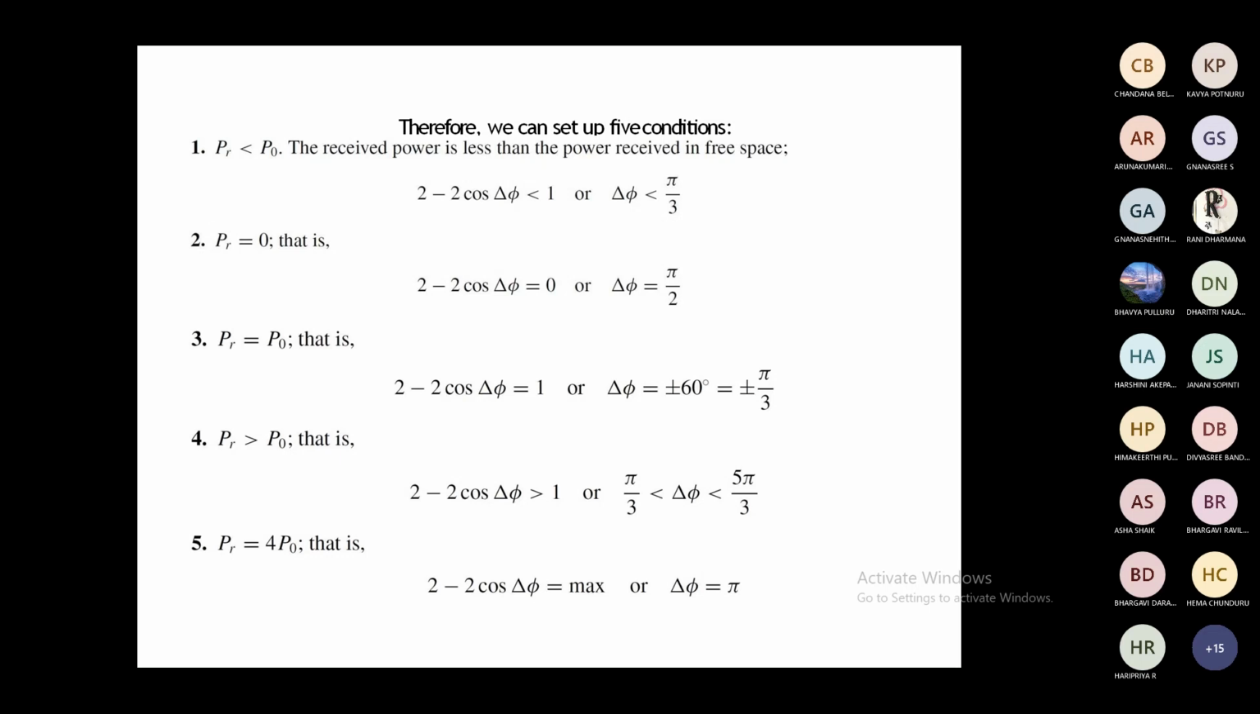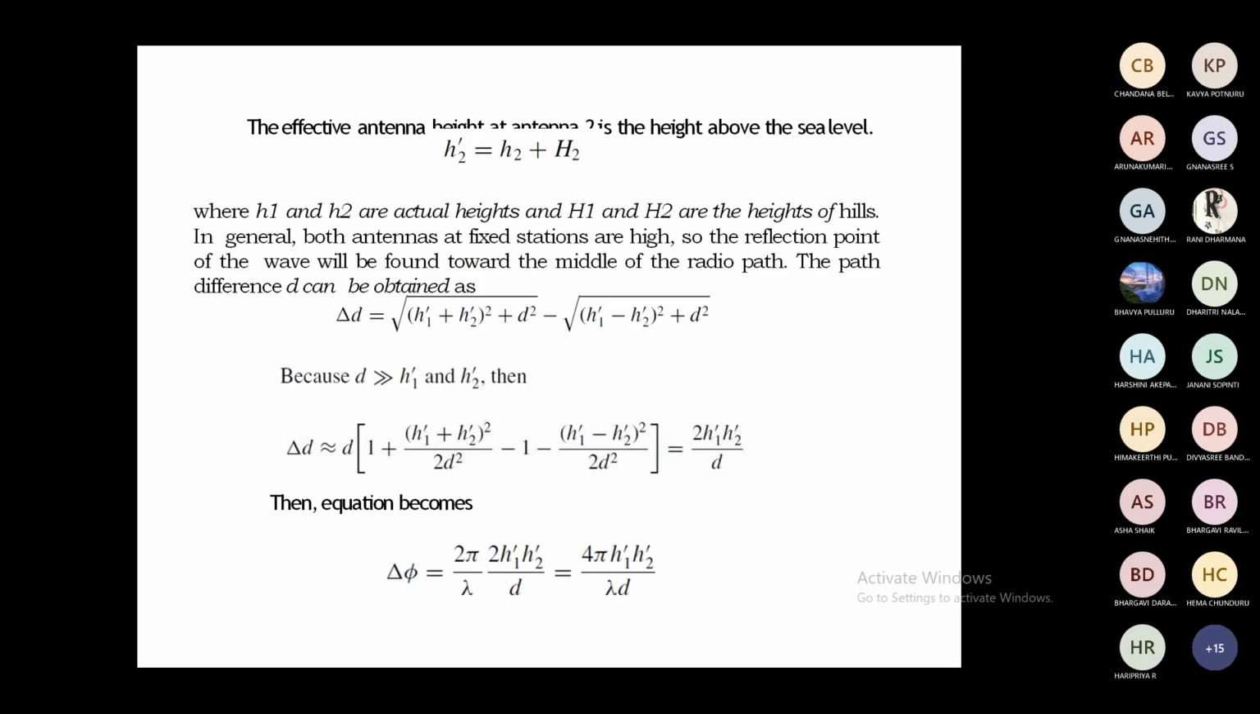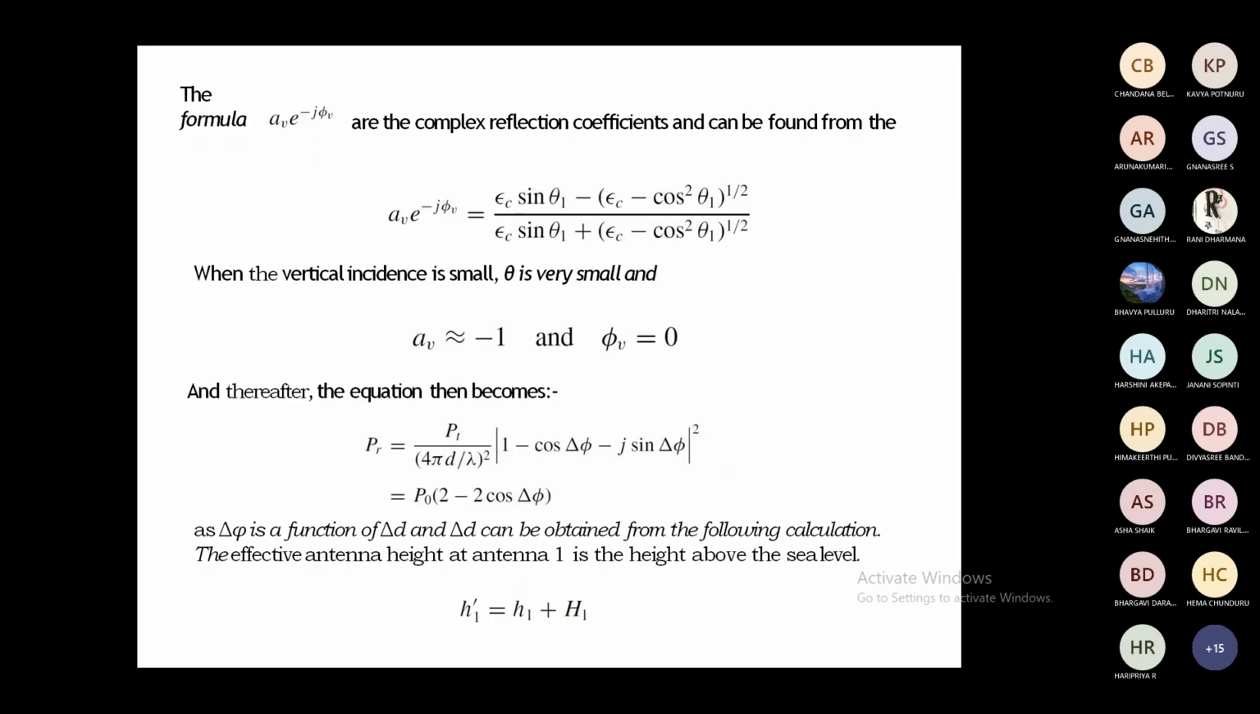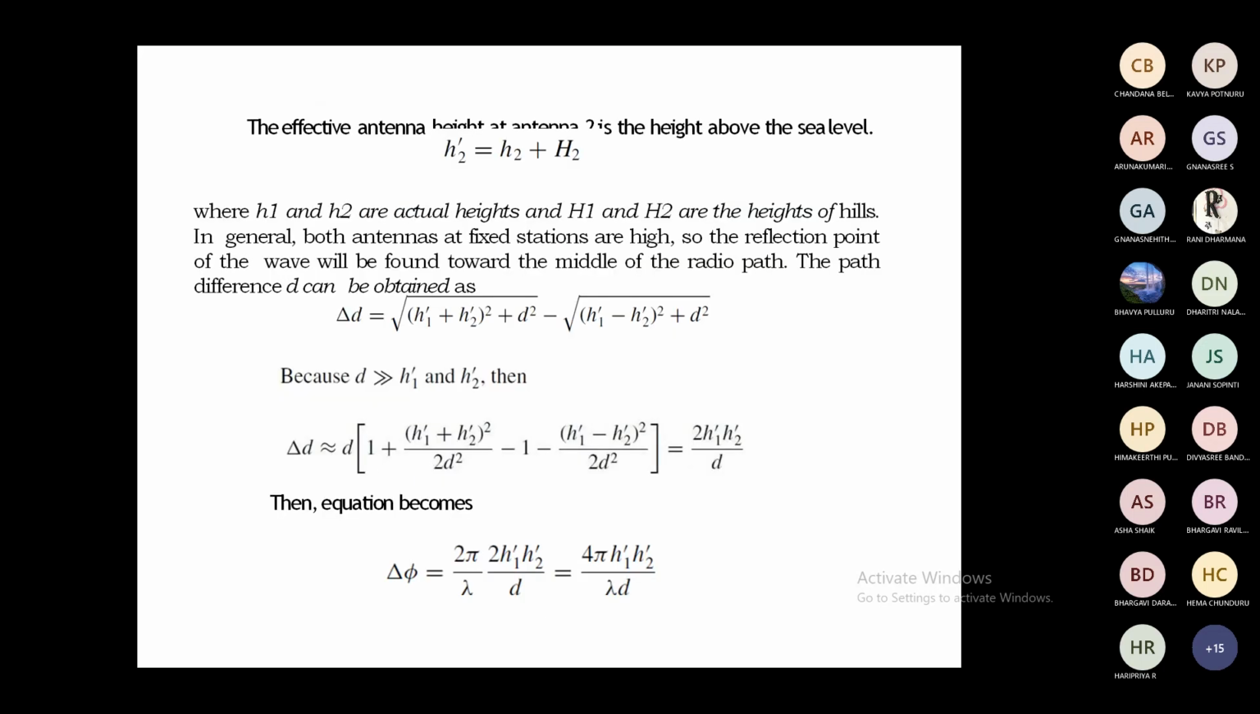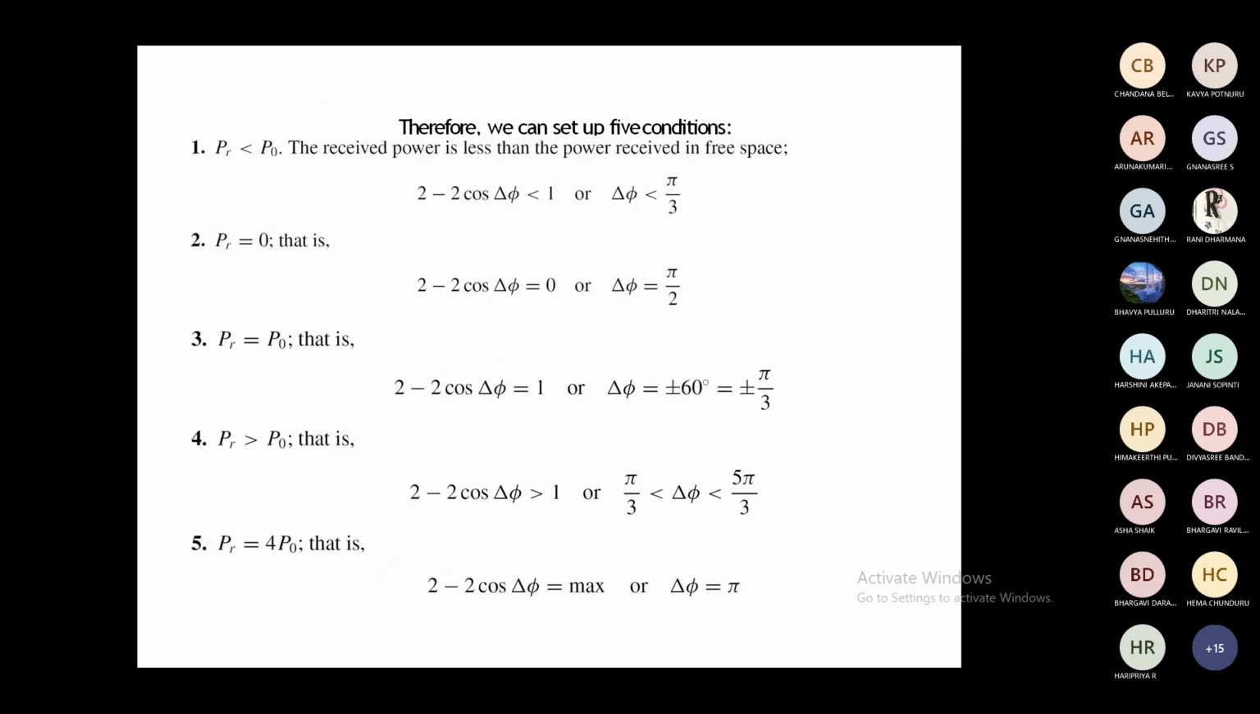At that time, 2 minus 2 cos del phi is less than 1. That is, we have to take this simple equation: PR is equal to P naught of 2 minus 2 cos del phi, from this equation. PR is less than P naught, that is, the received power is less than the power received in free space. That is 2 minus 2 cos del phi less than 1, or del phi is less than or equal to pi by 3.